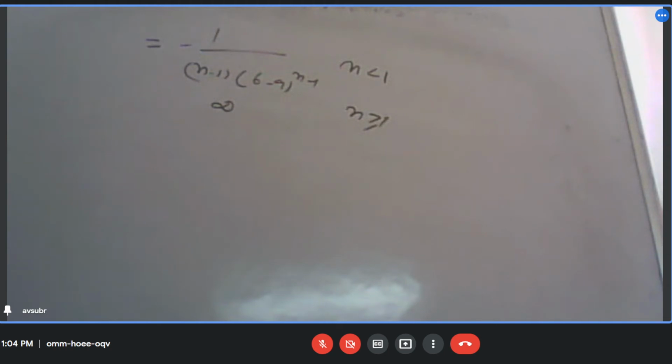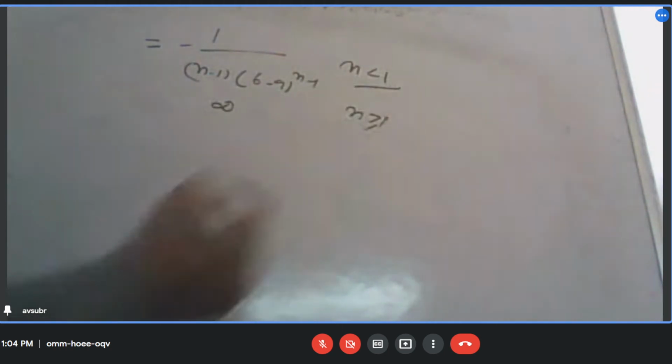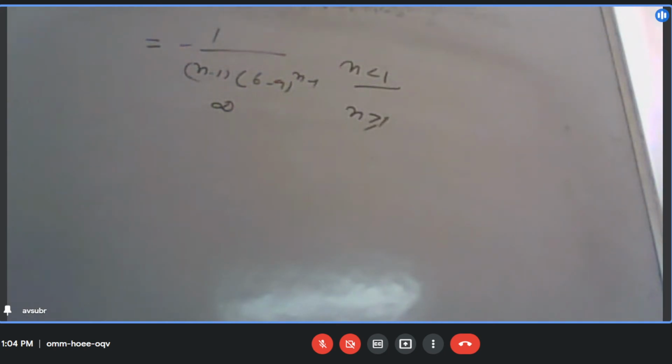So it is convergent only when n is less than 1.